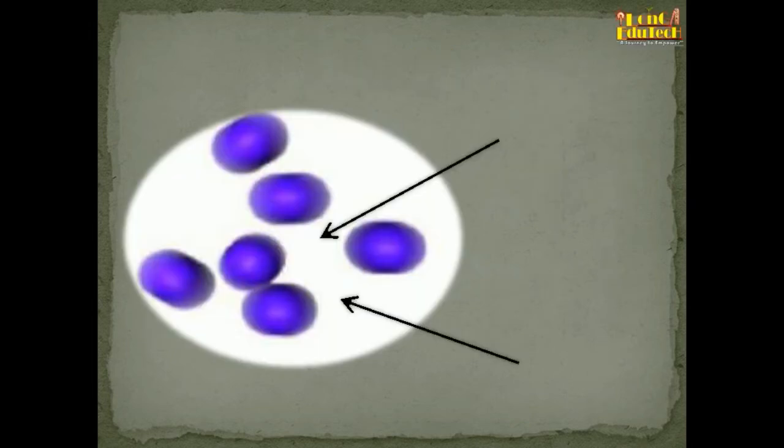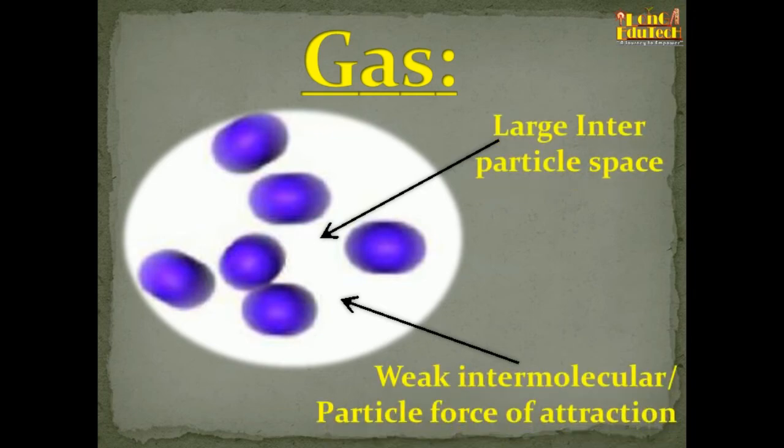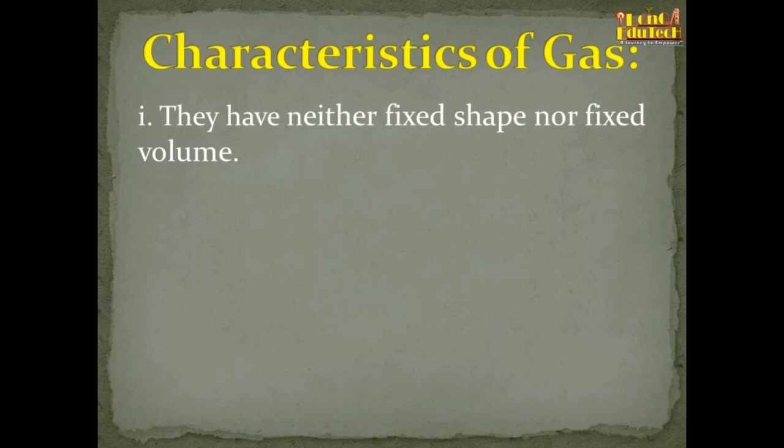This is the gaseous particle. Intermolecular space is very large, and the interstitial space, or molecular space, is also large, isn't it? So these things we have to know: large interparticular space and weak intermolecular forces of attraction. So the characteristics of gases: they have neither a fixed shape nor a fixed volume.